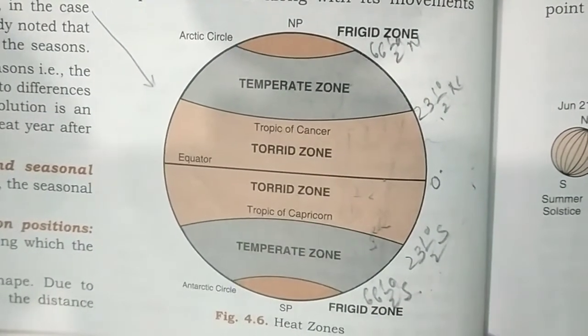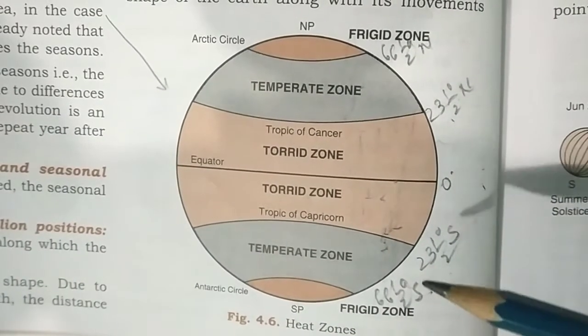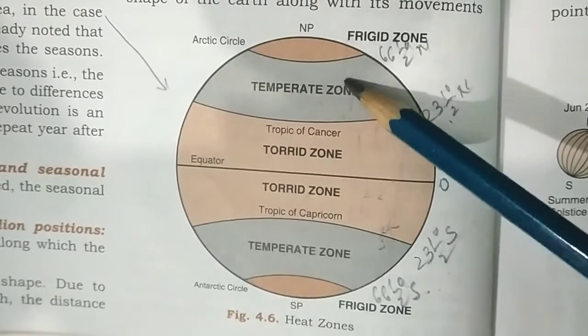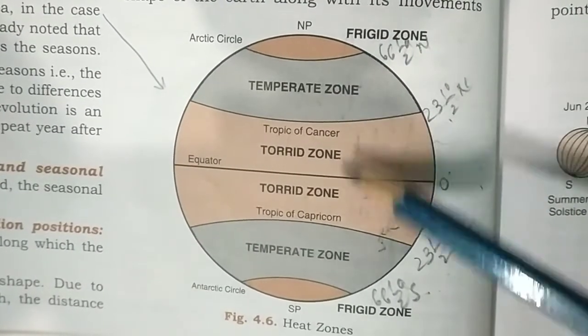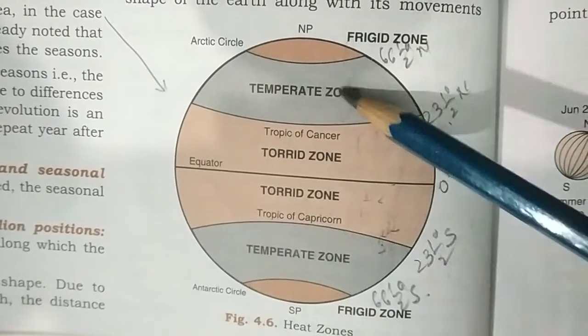In this zone, the sun rays fall obliquely and hence the region experiences a moderate climate. It is neither too hot nor too cold. We find a moderate type of climate in this temperate zone.